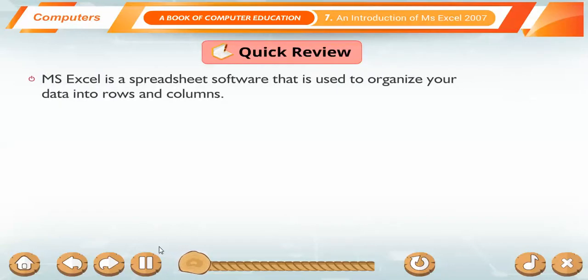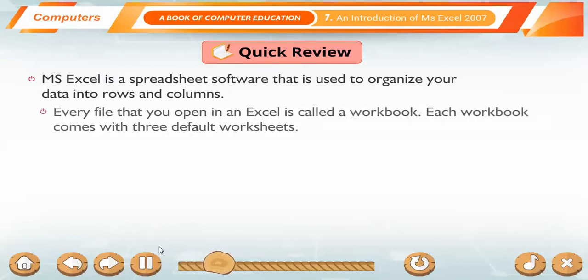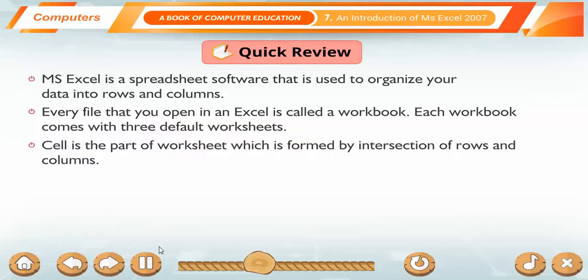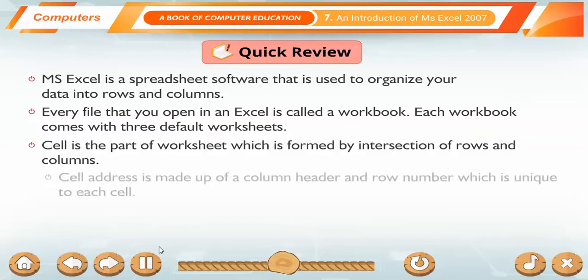Quick review. MS Excel is a spreadsheet software that is used to organize your data into rows and columns. Every file that you open in Excel is called a workbook. Each workbook comes with 3 default worksheets. Cell is the part of worksheet which is formed by intersection of rows and columns.